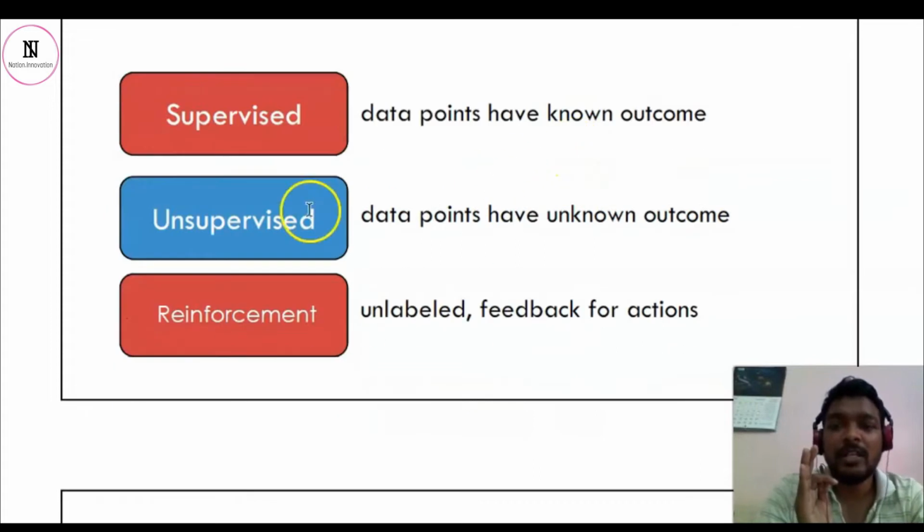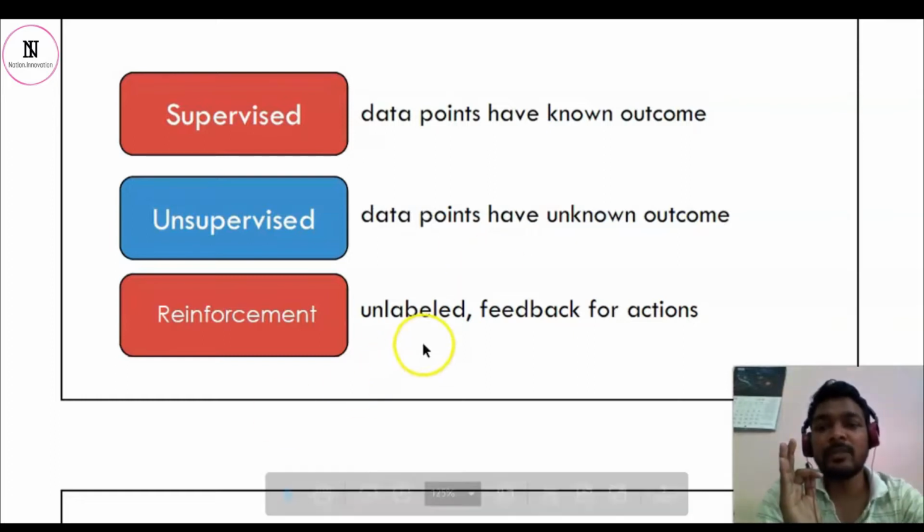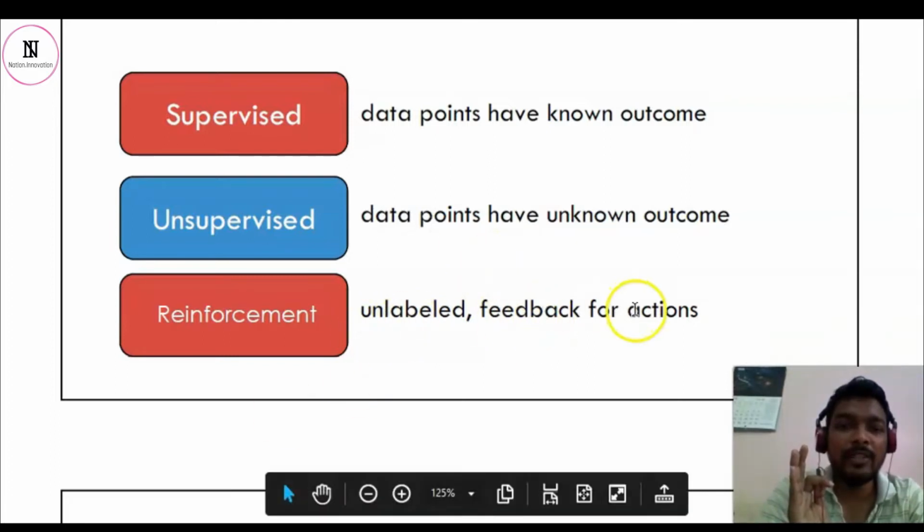Now we come to unsupervised. The data points do not know the relationship. They find it because there's no output available. We have only inputs, there's no output available. So what they do is they correlate their relationship with their surroundings, and accordingly they train themselves, and once they are trained, they are subjected to some unknown input, and accordingly output will be provided. In terms of reinforcement learning, it is unlabeled feedback for action.